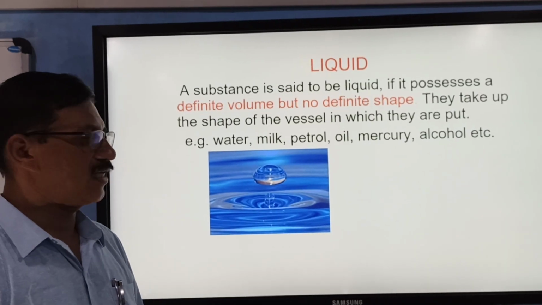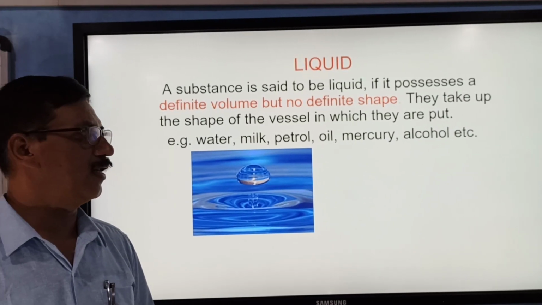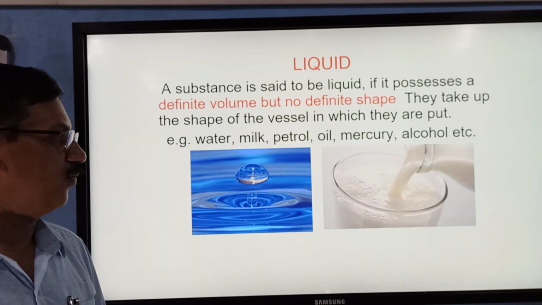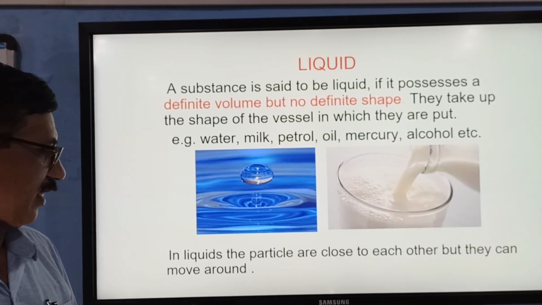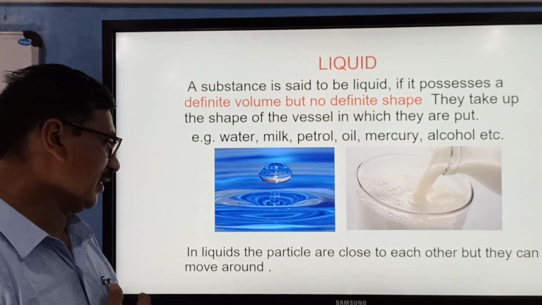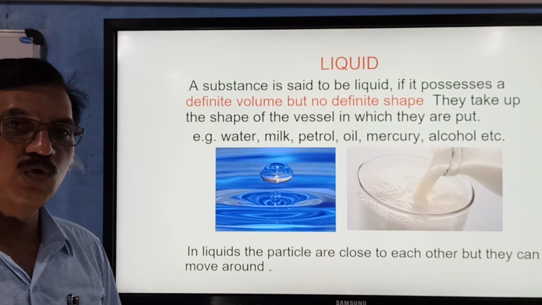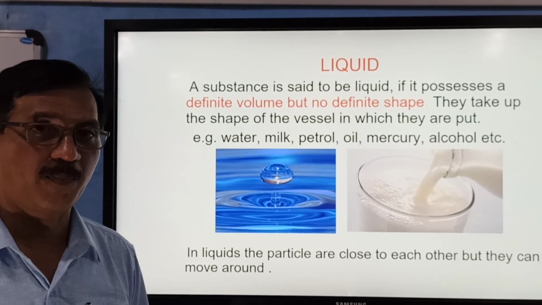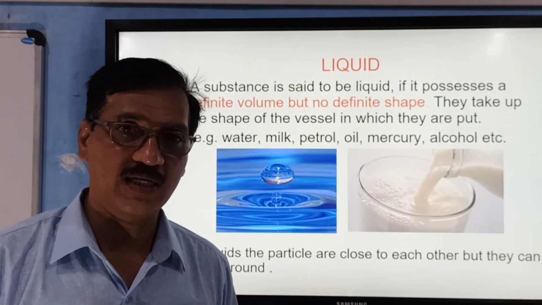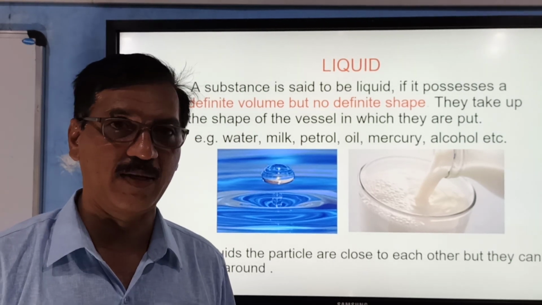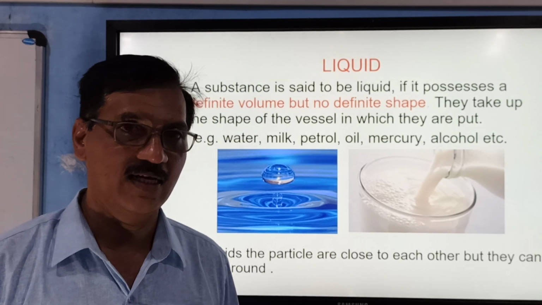Okay. So examples are water, milk, petrol, oil. All these are liquids. Now let us see what are the other properties of the liquid. In liquid, particles are close to each other, but they can move around. So this is the property. They are close to each other, but they can move around. This is called a translatory motion. From one place to the other, they can move.